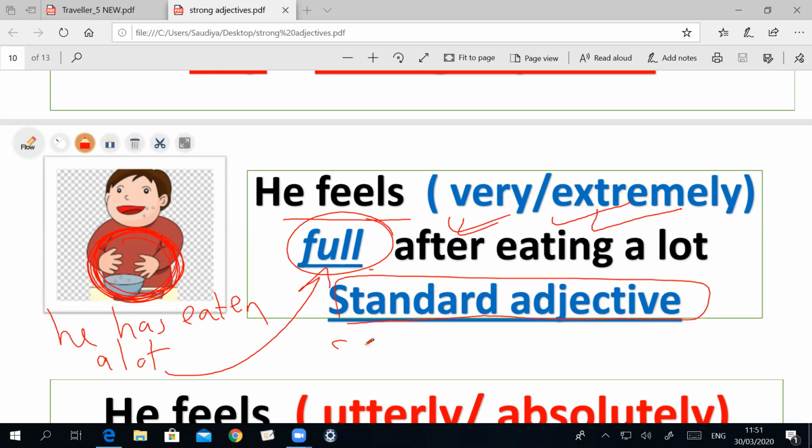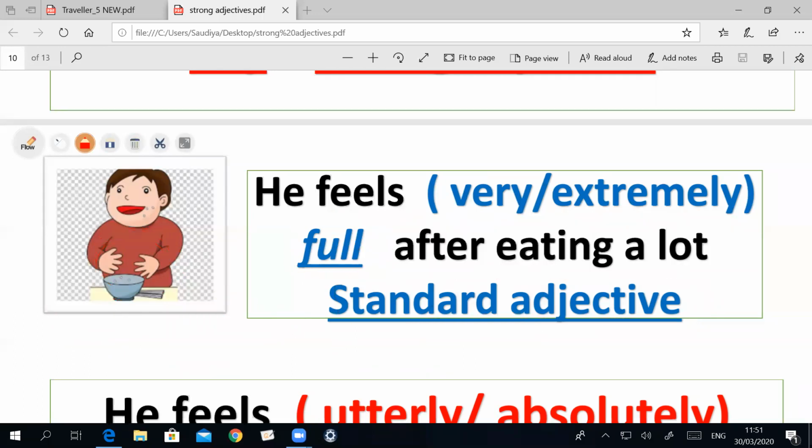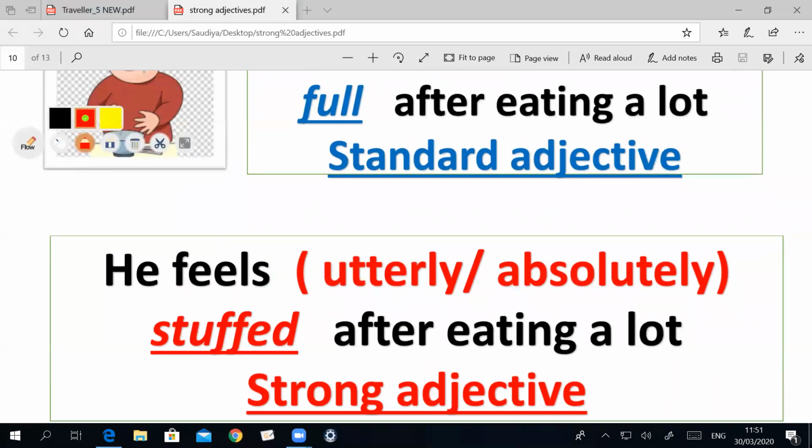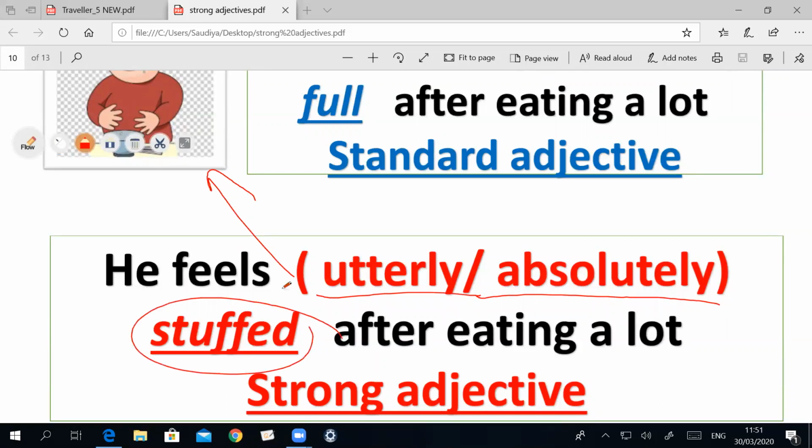Can you think of the strong adjective from the word full? Yes, good. The same boy is utterly or absolutely stuffed. The word stuffed means full, but full comes after the adverb very, while stuffed comes after utterly or absolutely. This one is a standard adjective, but this adjective we call the strong one.